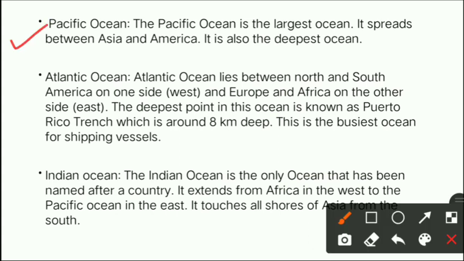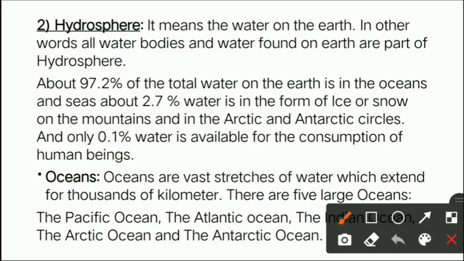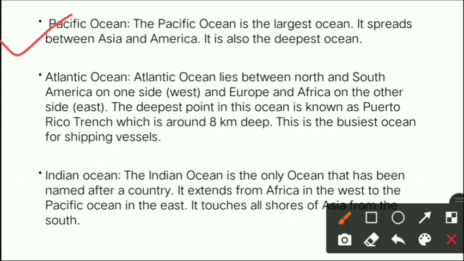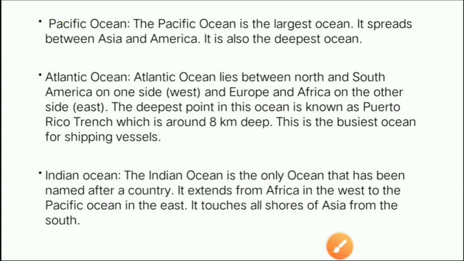The Pacific Ocean is the largest ocean, means we have seen that there are 5 oceans. So among these 5 oceans, the largest is your Pacific Ocean, right? Now, it spreads between Asia and America, means Pacific Ocean lies between Asia and America, okay? And it also is the deepest ocean, okay? It means that वो सबसे ज़्यादा गहरा है, means among all the 5 oceans, the Pacific Ocean is the deepest ocean, right?